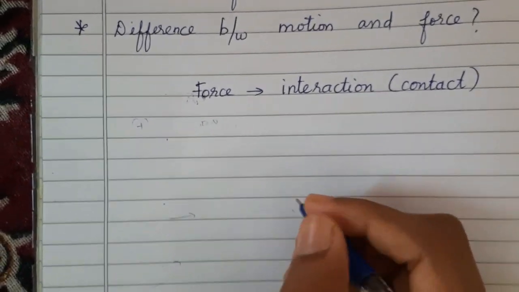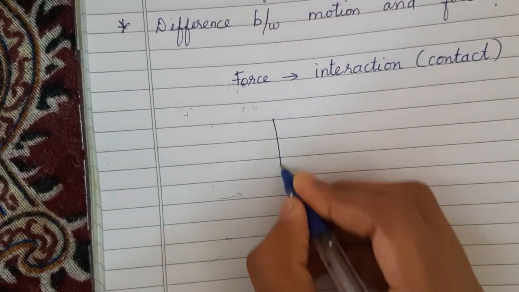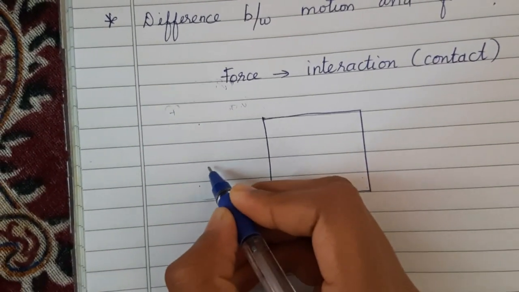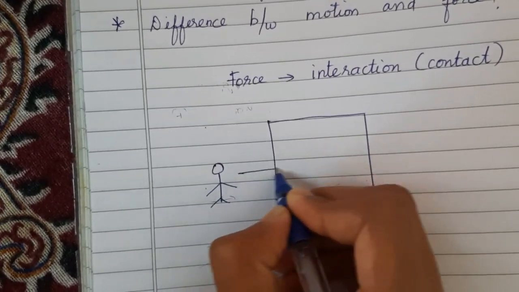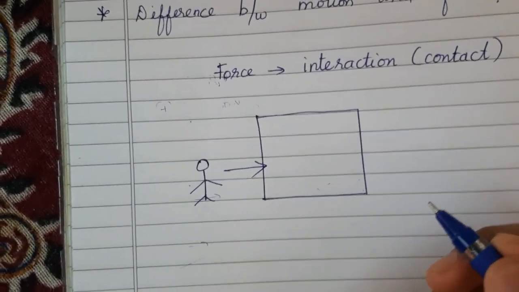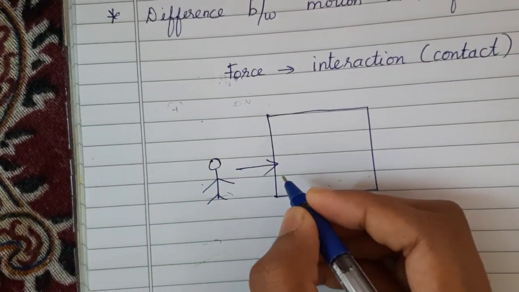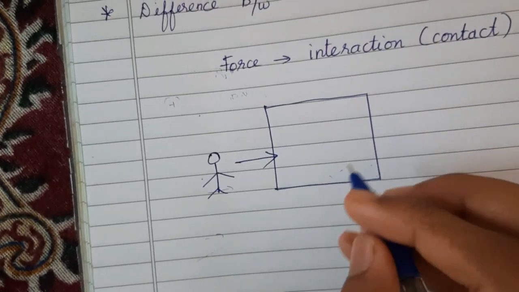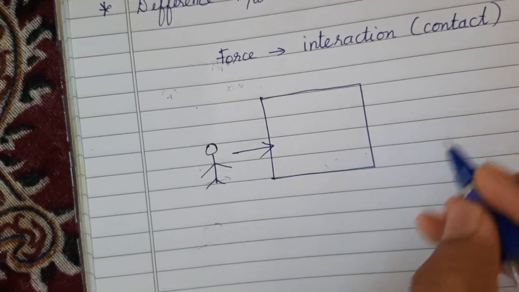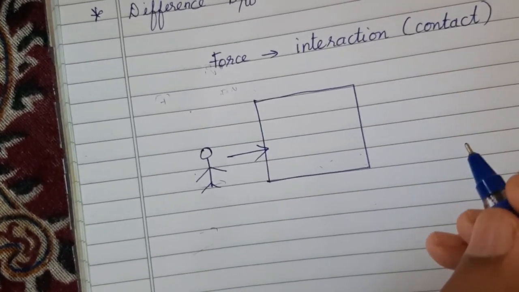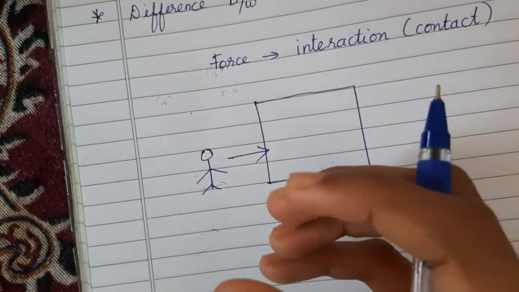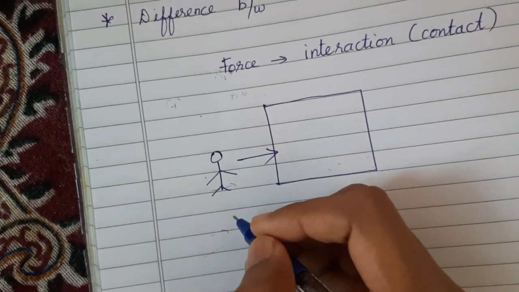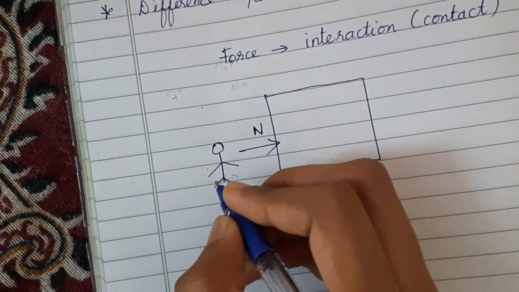Okay, my dear children. The next thing we are going to see is, now this is a desk. If I am going to push it, will the desk move? Yes, because I have applied a force to push the desk. Now, how much amount of force have I applied is my question. How do I know the amount of force, the level of force, the value of force applied to move the desk? We know the unit of force is Newton.